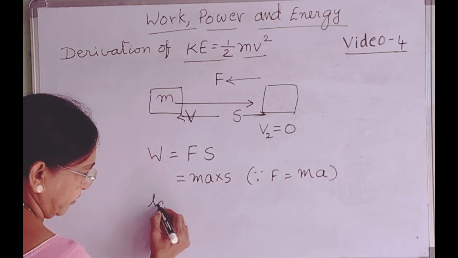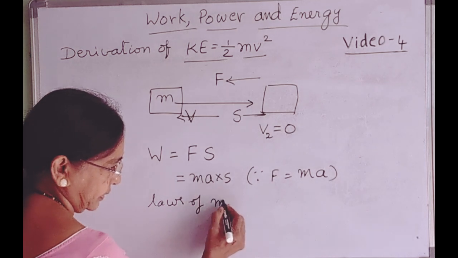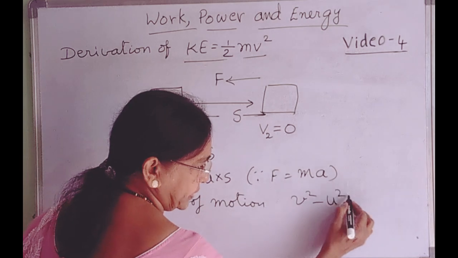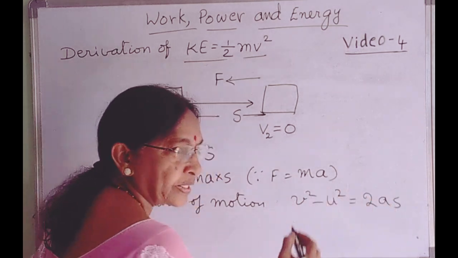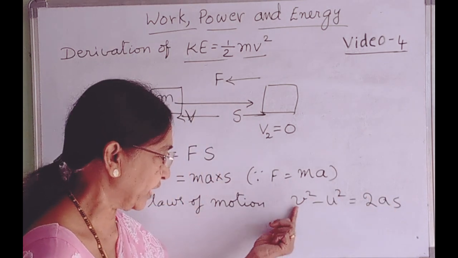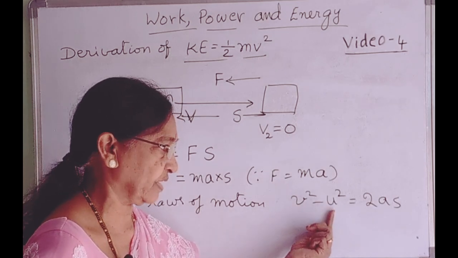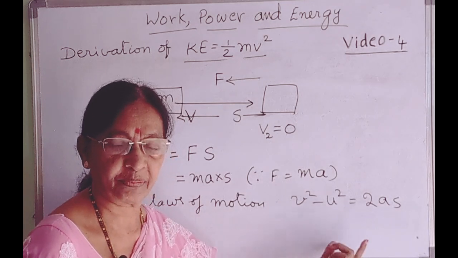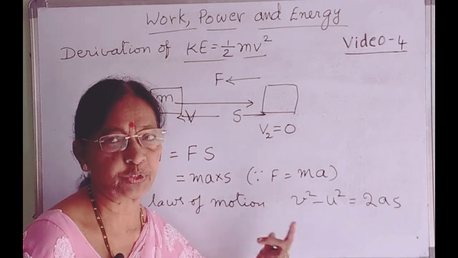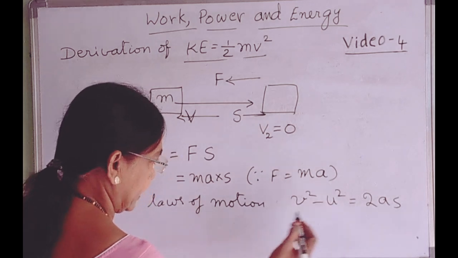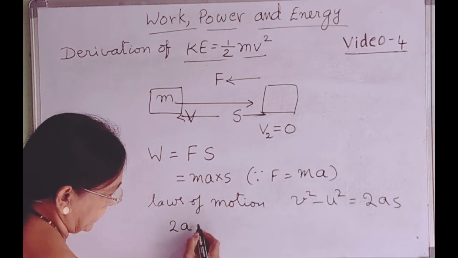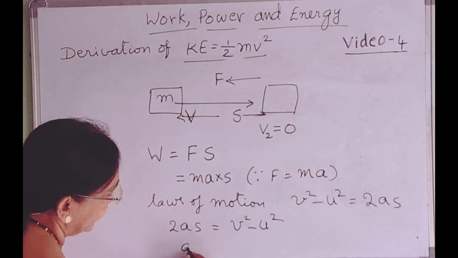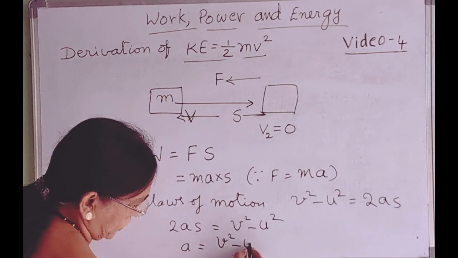Again, from the laws of motion, v square minus u square is equal to 2as. This is an equation from the laws of motion where v is the final velocity, u is the initial velocity, a is the acceleration and s is the distance travelled by the time the velocity changes from u to v. Therefore, from this relation, 2as is equal to v square minus u square, or a is equal to v square minus u square by 2s.